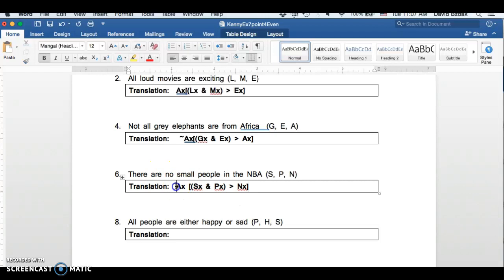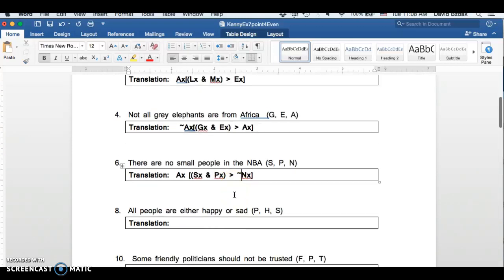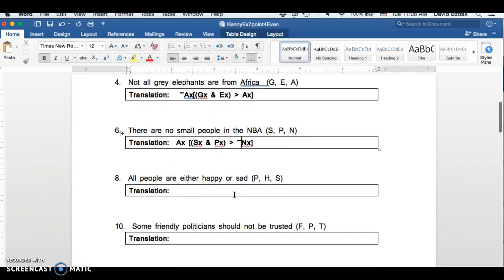Now if we put the negation here to the left, it would say not all small people are in the NBA. But again, we don't want to say not all, we want to say none. So what we want to say is for all x, if x is a small person, then it's not the case that x is in the NBA. So not all goes to the left of the quantifier. None goes inside, on the consequent, inside the quantifier. Notice with the universal quantifier we're using this conditional form for these kinds of problems.